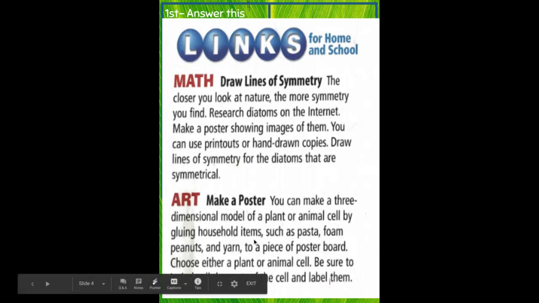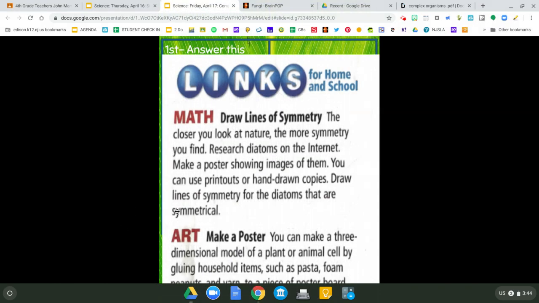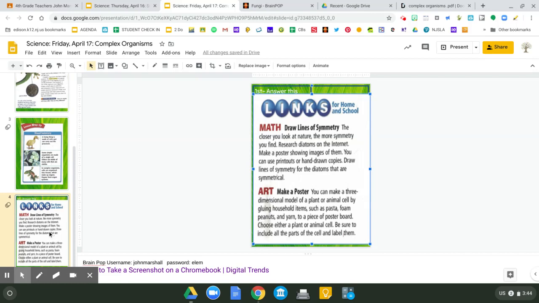You can be creative and find other items around your house. Boys and girls, if you don't have a poster paper and you'd like to draw this on the sidewalk with chalk, feel free. That would be really cool too. So I hope you have fun doing this project. And again, it will say on the slides when your project is actually due.